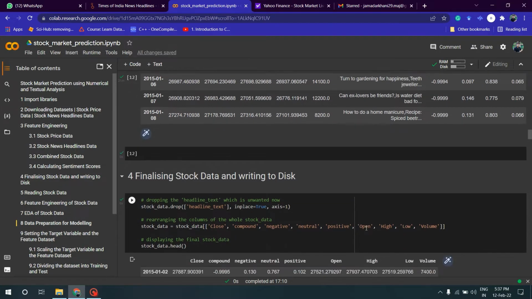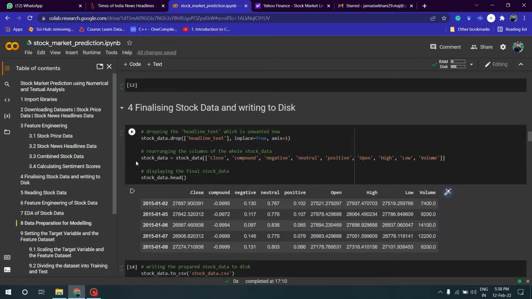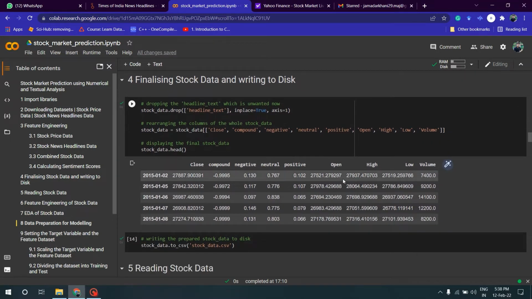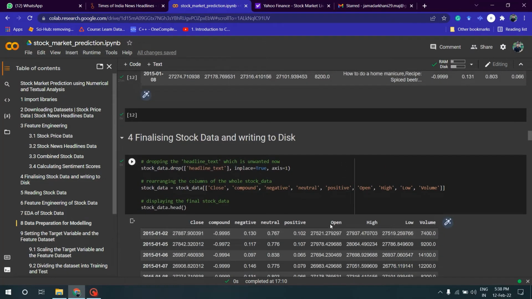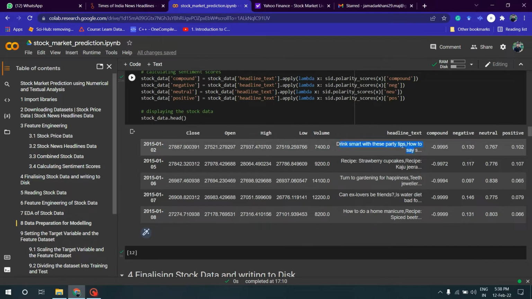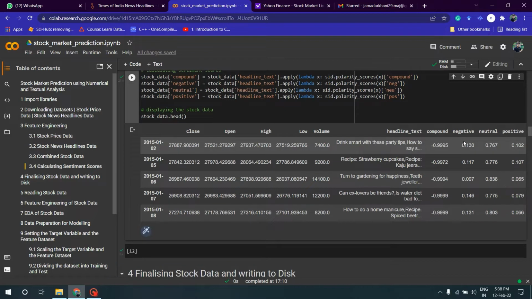Next is finalizing the stock data and writing it to my disk. Here I've finalized the data. So you can see I don't have the headline text. Here you can see I've calculated its negative, neutral, and positive scores from my sentiment intensity analyzer, that is, how negative, neutral, or positive this particular headline is.